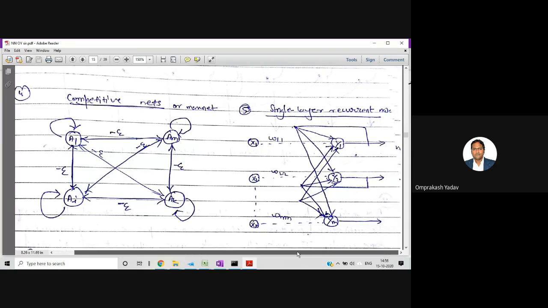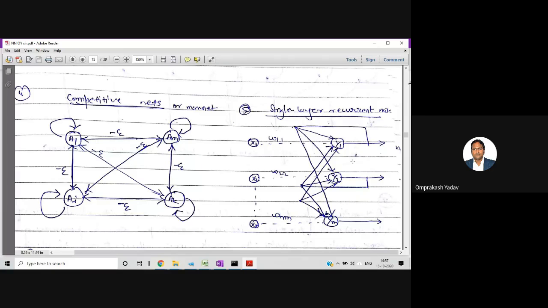Then there is one more structure. This structure you just see. There will be one output neuron, and let's say we are giving the input from here. So it will be a single layer, and from one input we are giving to y1, from this one to y2, and from this one to yn. And from here we can give the biases. The output from here is again given to y1, y2, and yn. From this output y2 we are giving to y1, y2, and yn. So the feedback is taken from the output, and it's again fed to the output neuron.